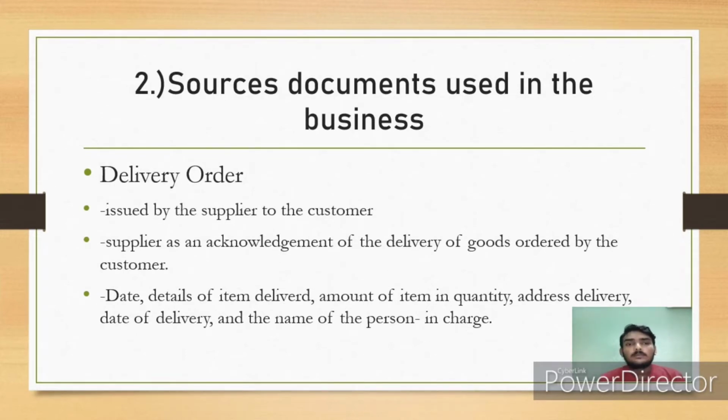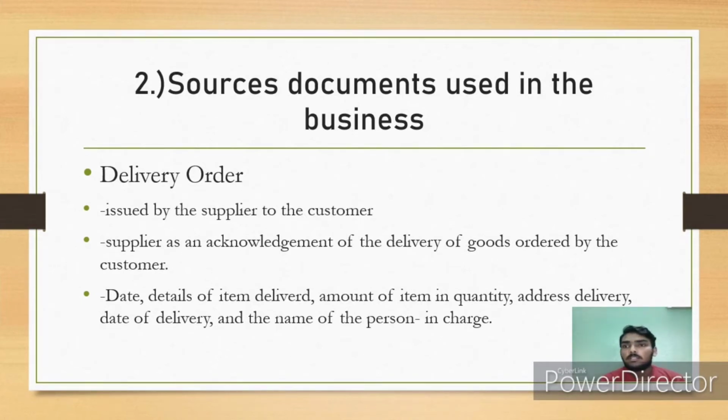Usually the delivery order contains the date, details of the items delivered, amount of items in quantity, delivery address, and also date of delivery, and one of the main points, which is the name of the person in charge. That means the person who sent the product or any goods to the customer.